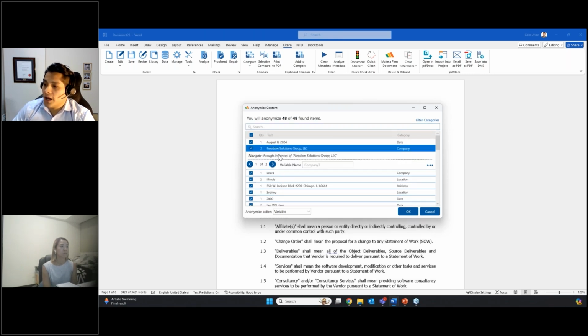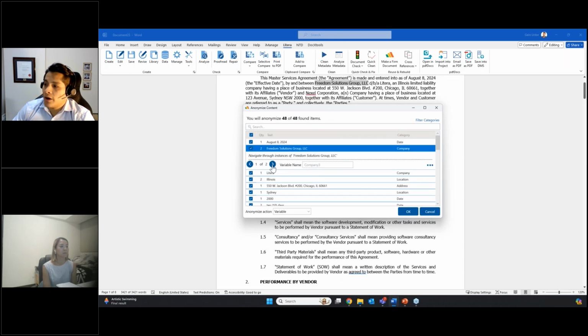Here, for example, I have Freedom Solutions Group, LLC. This is a company name. I can use the arrows here to navigate where I use this company name in the document. And then once I have reviewed all of these items and selected whether I need to anonymize them or not, I can select what is the anonymized action.